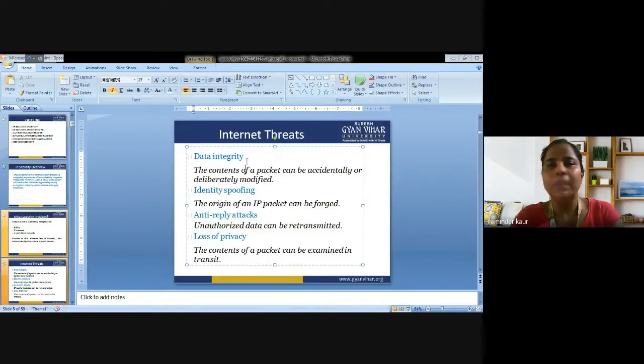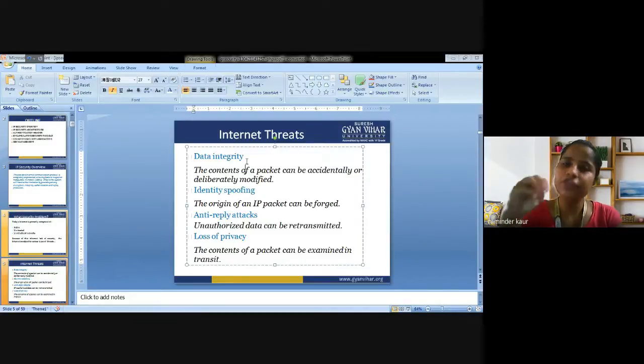A is the sender, B is the receiver. There is some active hacker in between, and whatever A sends via the network, the hacker has control over the information that is exchanged between A and B.